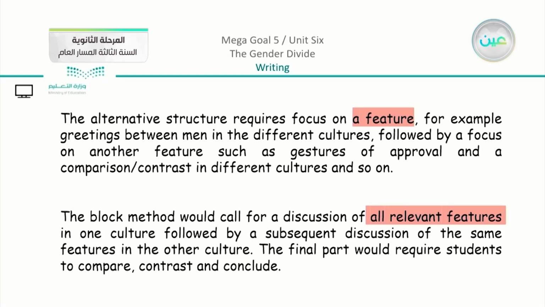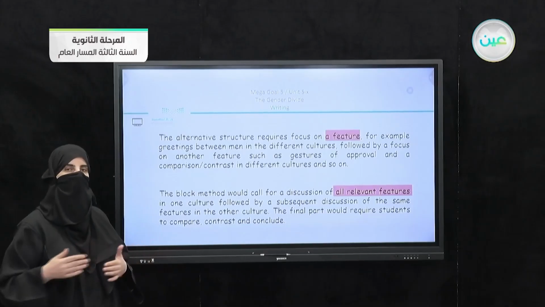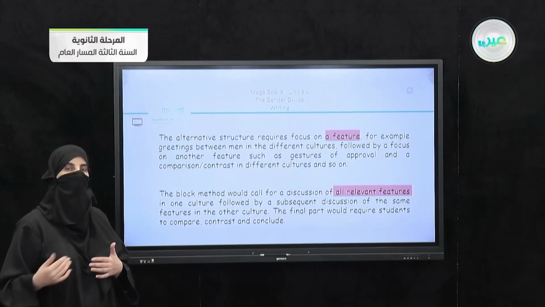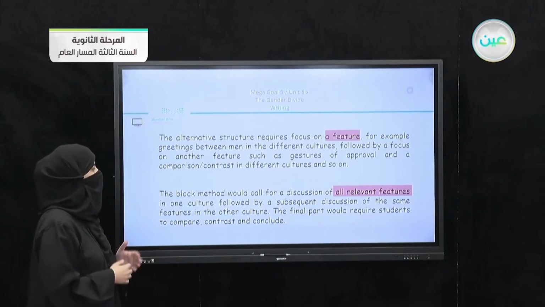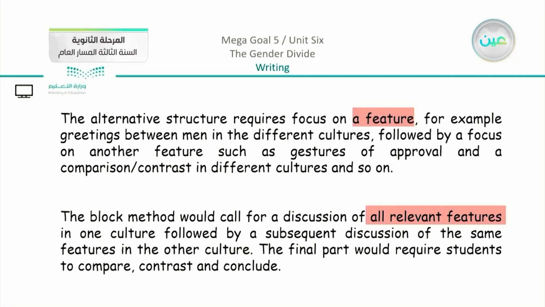So in the first method, we are concentrating on one feature, but the other method, the block method, would call for a discussion of all relevant features. You are giving a main idea about many features in one culture, for example, followed by a discussion of the same features in the other culture. The final part would require students to compare, contrast, and conclude.